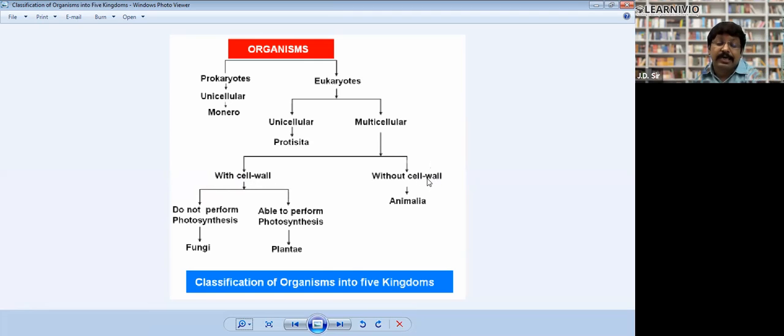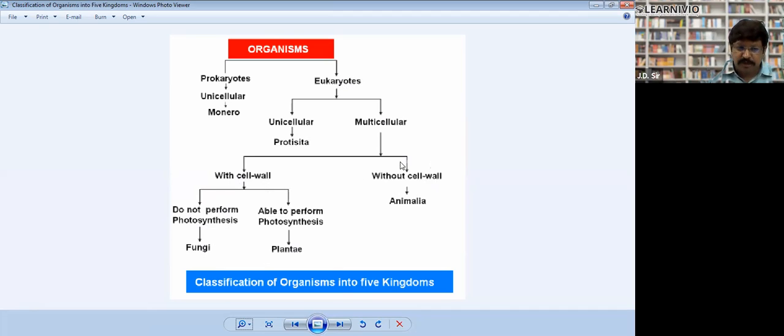Eukaryotic multicellular organisms with a cell wall can be further divided in 2 categories. Those that do not perform photosynthesis, he put in the 3rd kingdom, Fungi, and those that perform photosynthesis, in the 4th kingdom, Plantae.